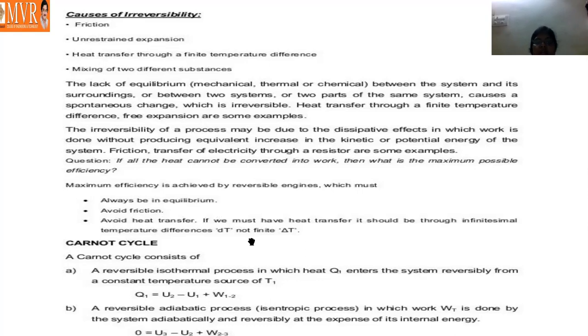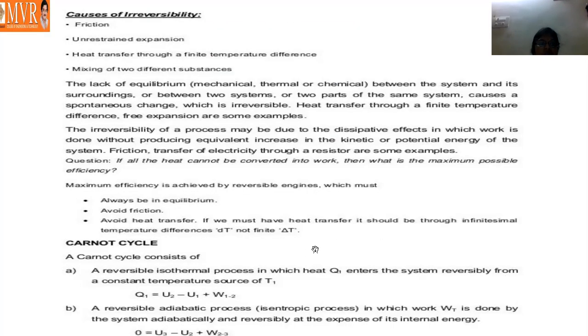If we must have heat transfer, it should be through infinitesimal temperature differences dT, not finite delta T. So this is how we get the maximum efficiency, because our reversible engines are in equilibrium and avoid friction and avoid heat transfer. Those are all the terms related to getting maximum efficiency in reversible engines.